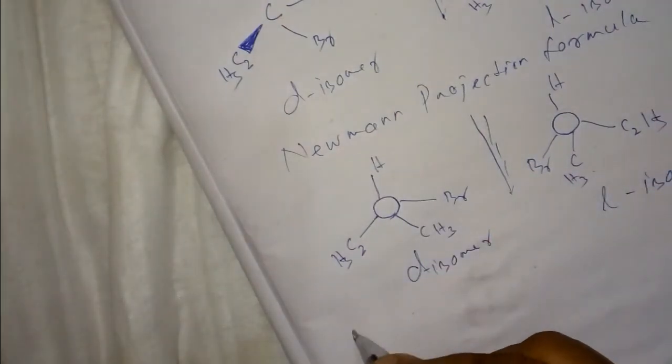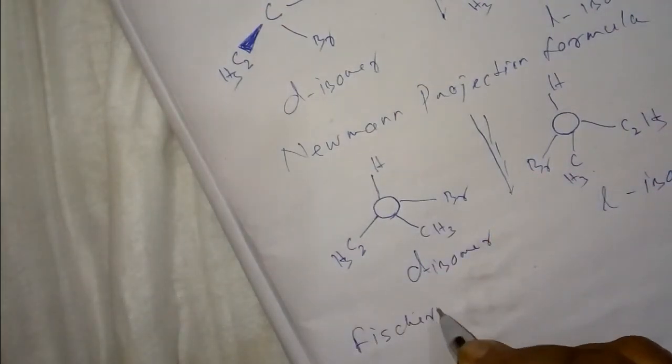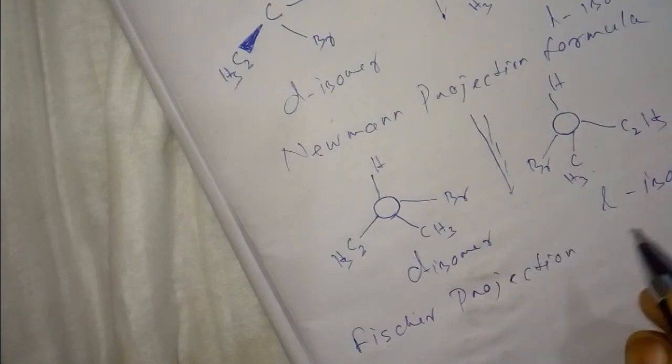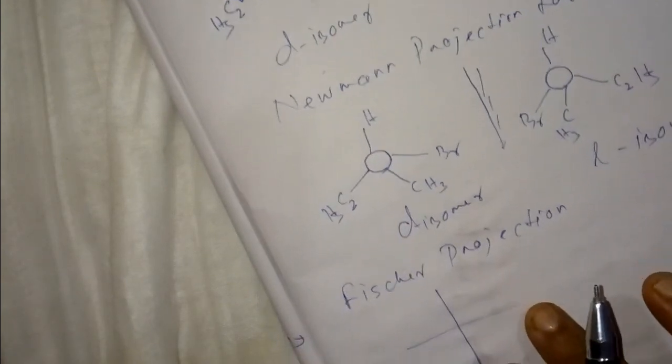Another is the Fischer projection formula. In Fischer projection, there are two lines, one horizontal and another vertical. The horizontal line is along the plane of the paper, the vertical line is perpendicular to the plane of the paper.